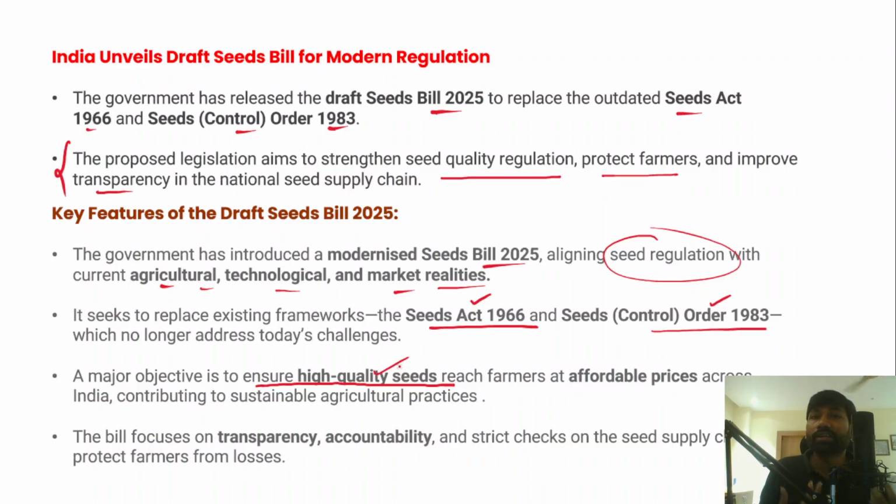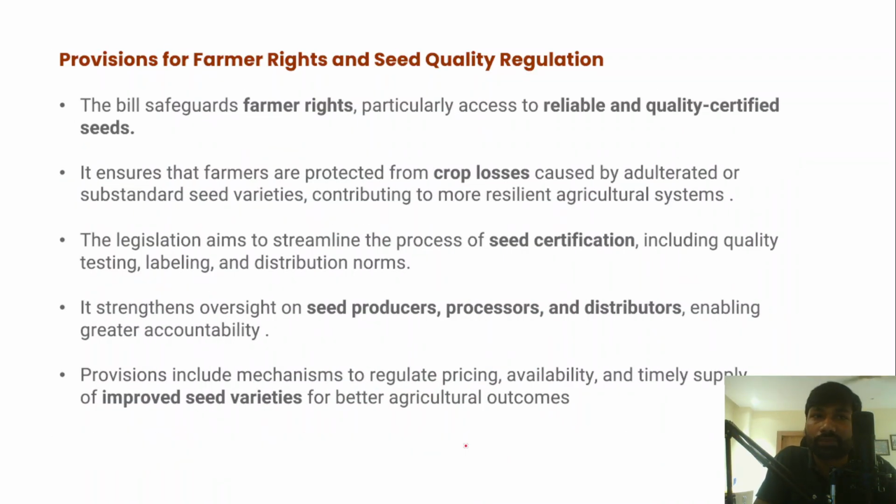Because India is one of the largest producers of agricultural commodities, for that reason it is very, very important that we have a comprehensive seeds bill, so that it could keep in mind all these issues and prospects. However, the bill will focus on transparency and accountability, and there will be strict checks on the seed supply chain to protect farmers from losses as well.